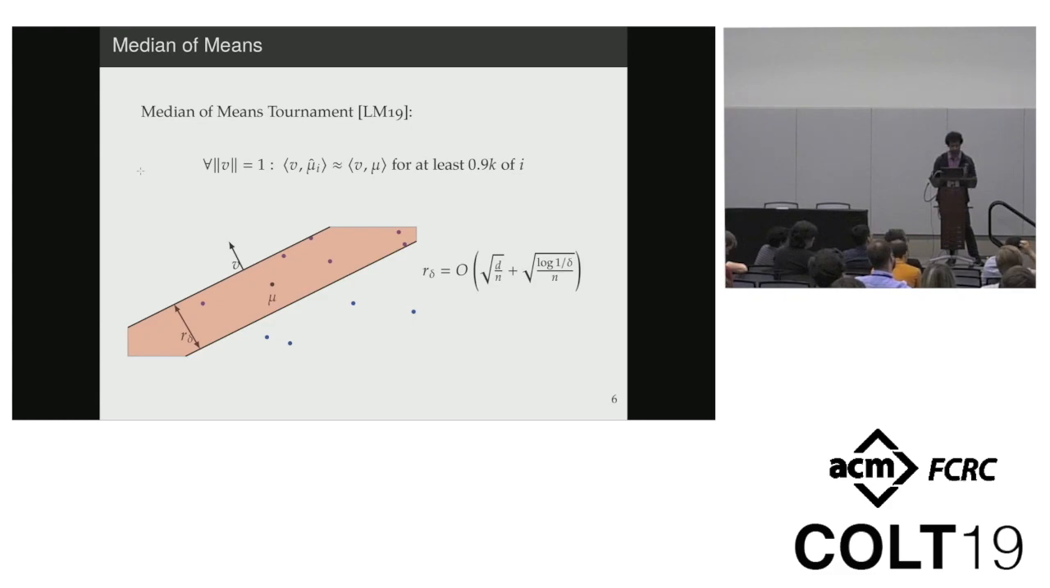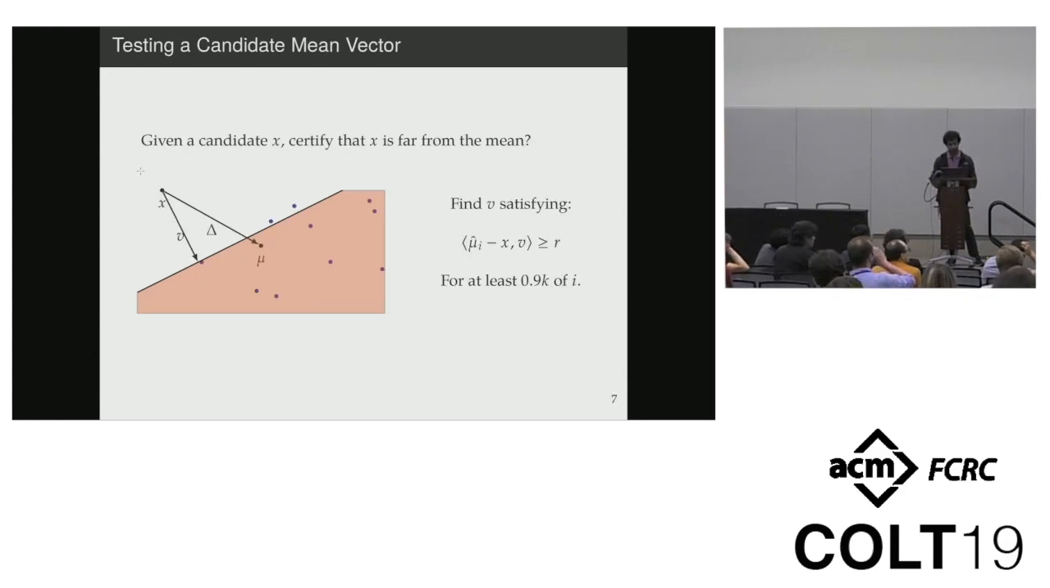It should not be immediately obvious why this fact is true, but we'll only need this to show how we construct our estimator for the same problem. And to gain some intuition there, let's consider a simpler problem of trying to test whether a candidate point x is far from the mean.